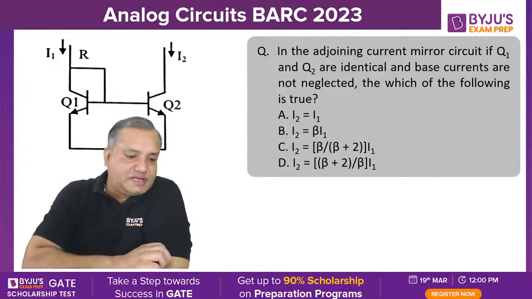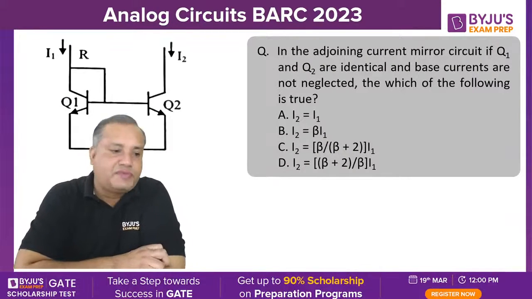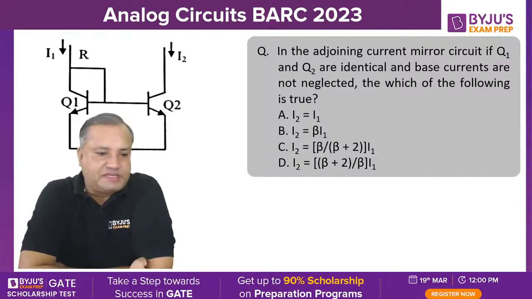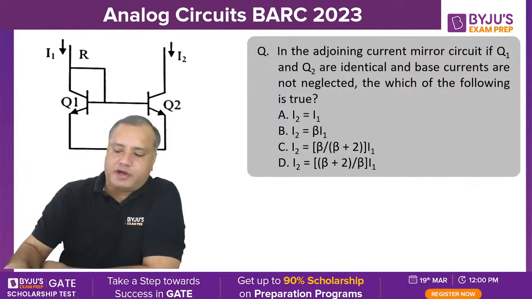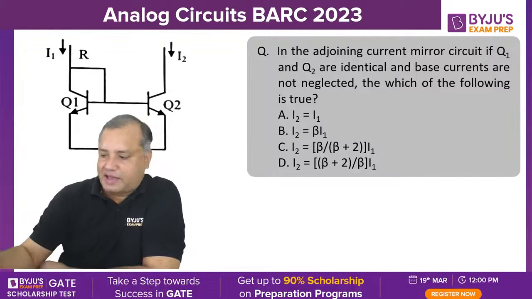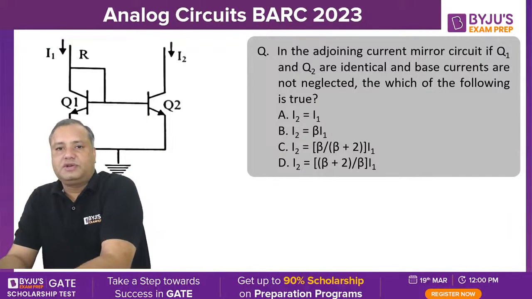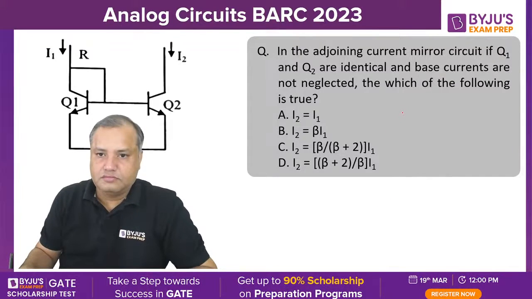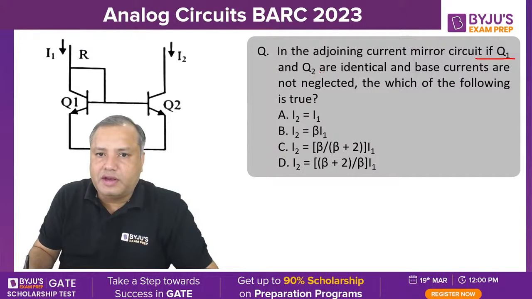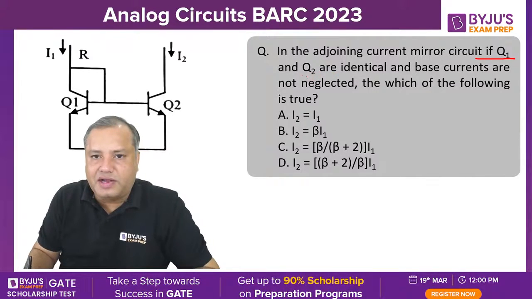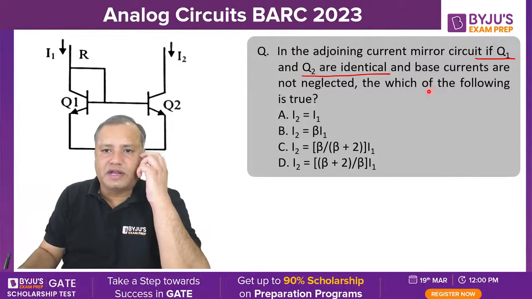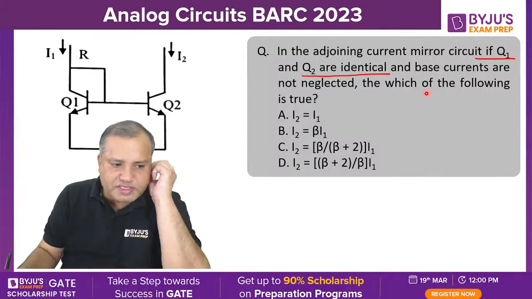So students, this is the session for Analog Electronics for BARC. On your screen there is a current mirror circuit. Please comment in the comment box which circuit it is. It is a current mirror circuit. We have two BJTs connected back to back. Just go through the question. In the adjoining current mirror circuit, if Q1 and Q2 are identical, meaning they are matched transistors, and base currents are not neglected, then which of the following is true? Just go through it.